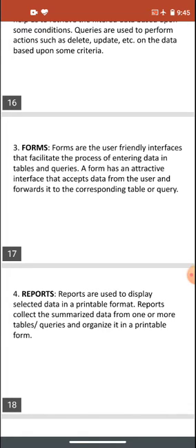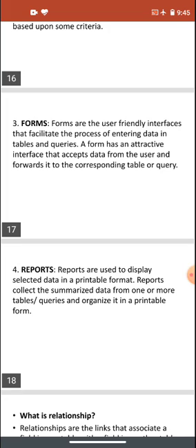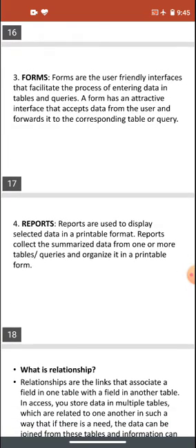With a graphic user interface we can easily input our data, and the data we write in the form will go directly into the table which is connected to that form.